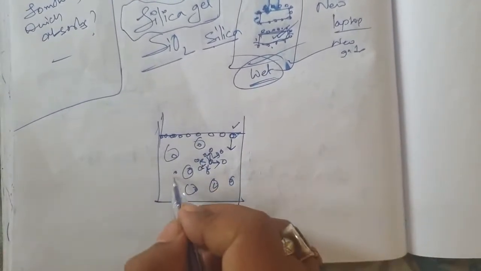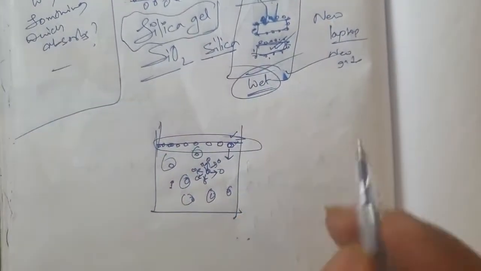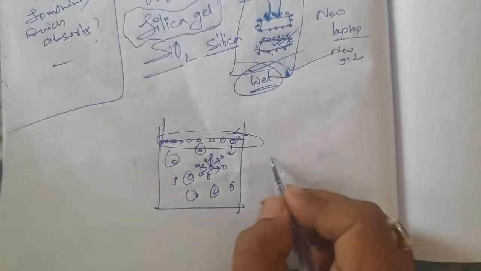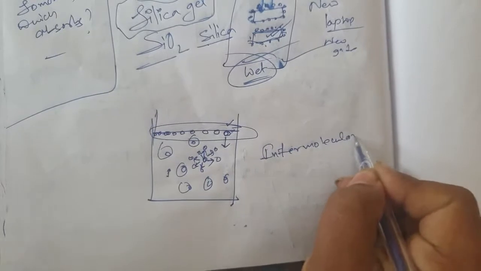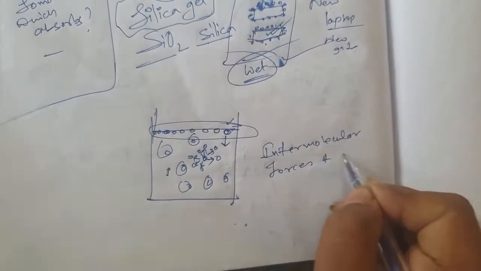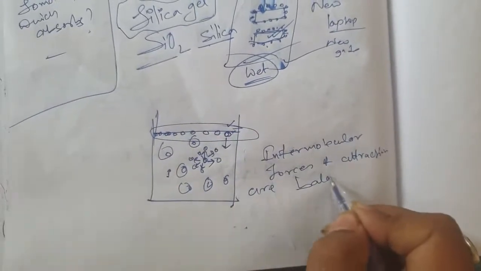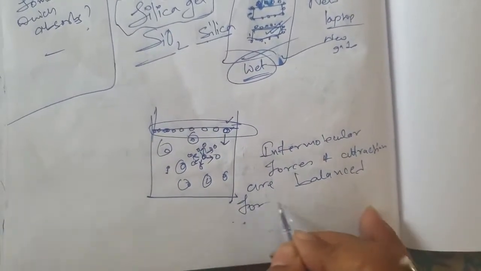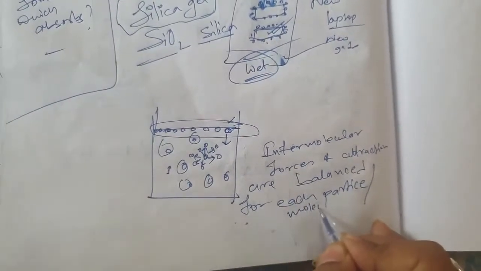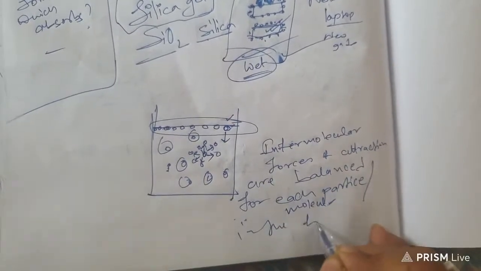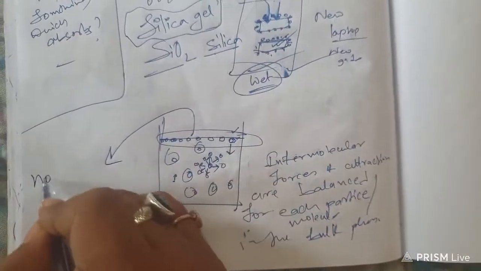So the situation inside the bulk phase is very different from the situation on the surface. How and why? Because the intermolecular forces of attraction are balanced for each particle or molecule in the bulk phase, but not balanced on the surface.